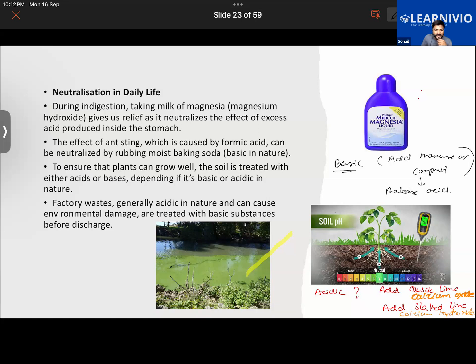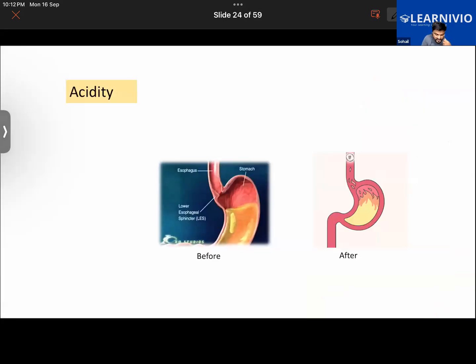That is one thing. Then in the case of indigestion, a common antacid called milk of magnesia, that is basically magnesium hydroxide, is given. So if a person is suffering from indigestion or acidity, this is given. Basically, this is what happens in the case of acidity. If you eat too much junk food, too much oily food, then you are most likely to suffer from acidity.